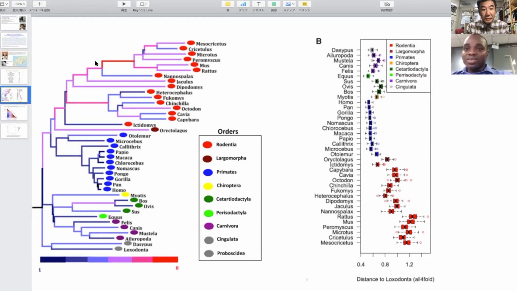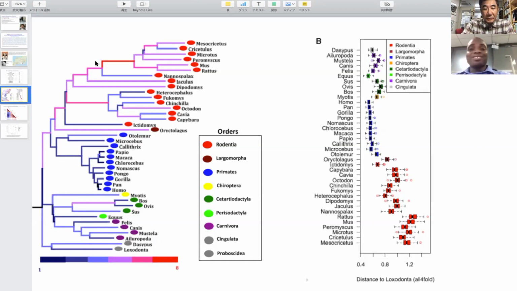The next closest species to capybara is Cavia, which is the guinea pig. So we tried to check if there were any differences in the evolutionary rates, and we found that more or less the evolutionary rates are very similar. You can see in terms of the branch length, from the left, Cavia and capybara are pretty much similar.